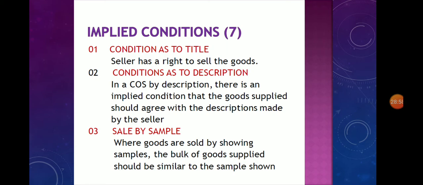What are the implied conditions? Condition as to title: the seller has a right to sell the goods. Then the second one, condition as to description. In a contract of sale by description, there is an implied condition that the goods supplied should agree with the description made by the seller. Then the third one, sale by sample.